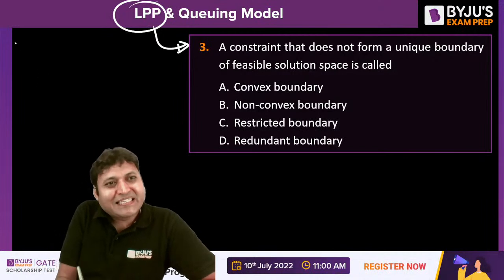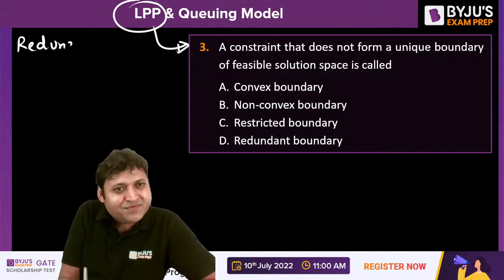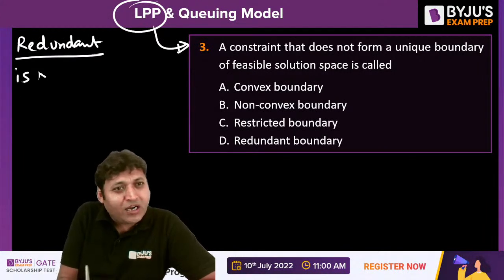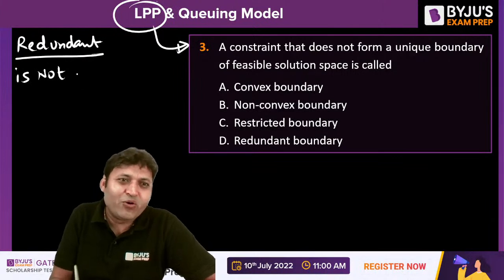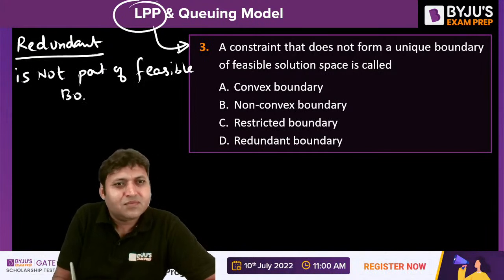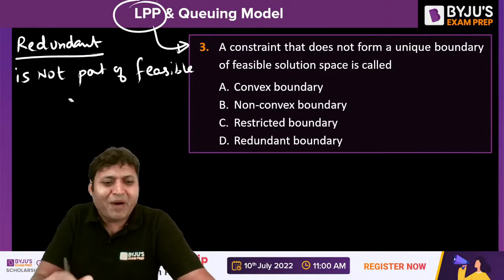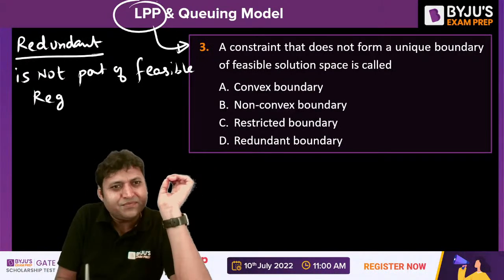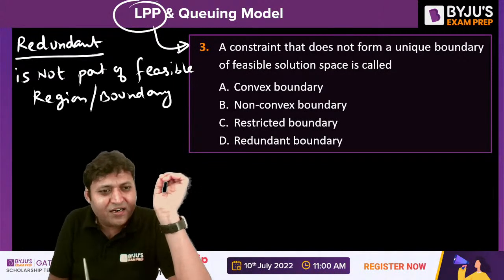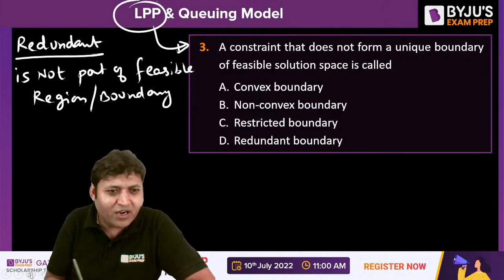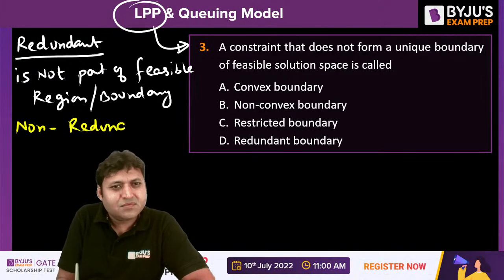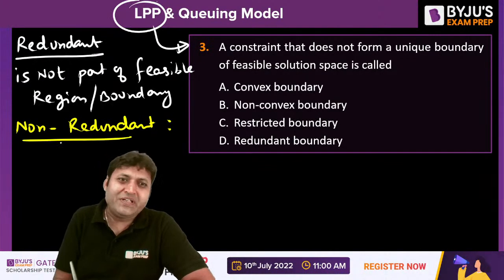There are 3 types of constraint. One is known as redundant. What is a redundant constraint? When the constraint is not part of the feasible boundary or feasible region. The second category is called non-redundant, which is a part of the feasible region.